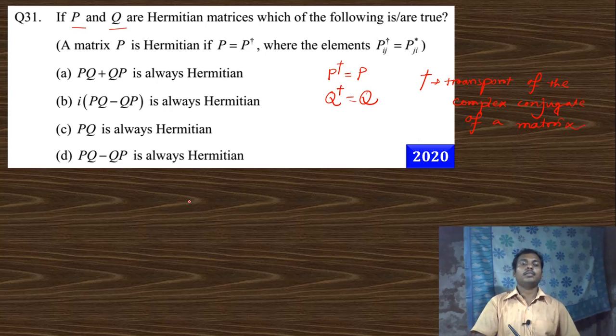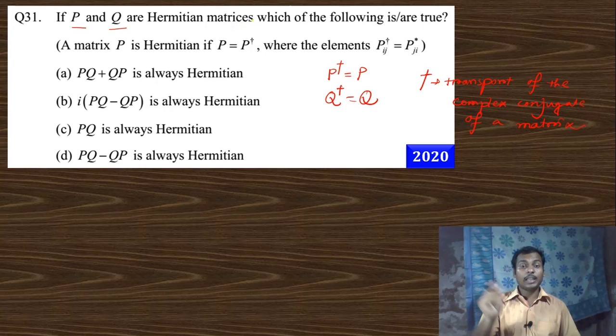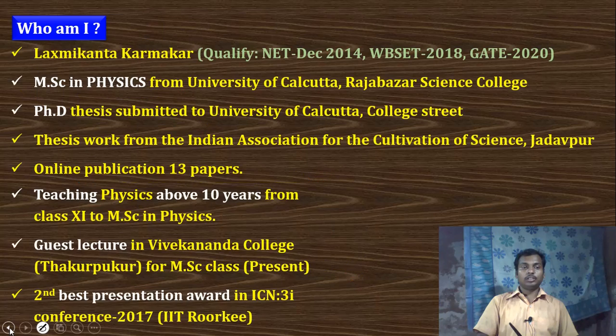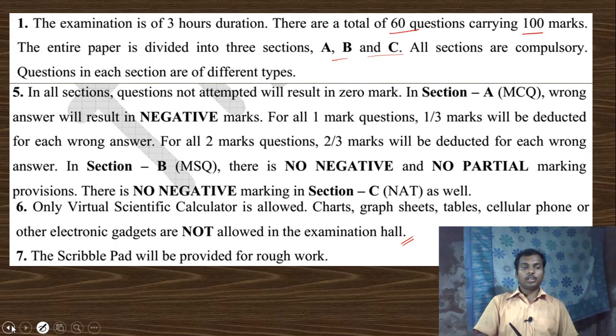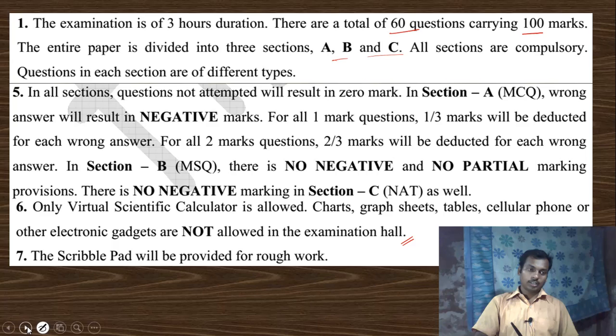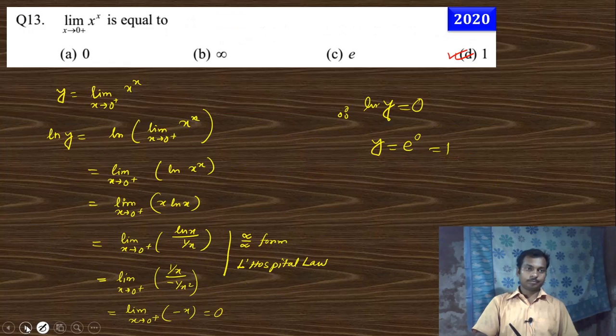Okay. Now go to the question. What it says? P and Q are Hermitian matrices, and you need to tell which is correct or not. There may be more than one right answer, because this is question number 31, and you know that in question numbers 31 to 40, these are 2 marks questions, these are multiple select questions. So the answer can be more than one in this question, right?